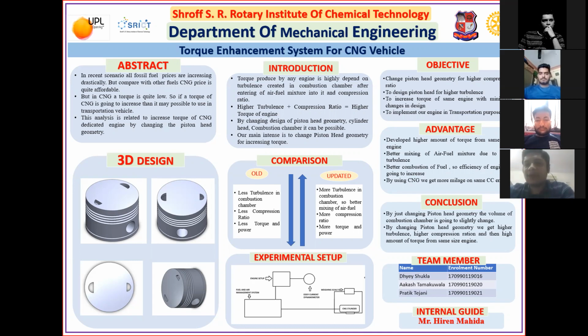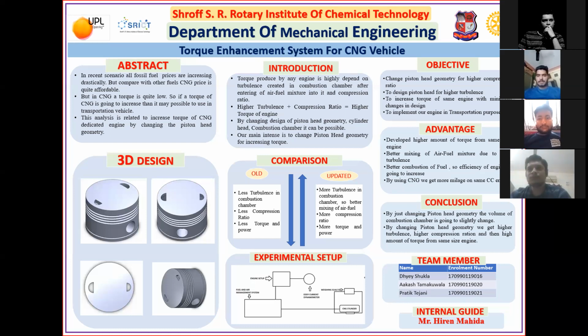Now, I hand over to Akash Tamakwala for further discussion. Thank you. Now I am going to discuss the comparison of the old design versus the updated design. In the old version, there is less turbulence in the combustion chamber, but in the updated version, there is more turbulence, so better mixing of fuel and air. In the old version, there is a lower compression ratio, but in the updated version, a higher compression ratio. In the old version, less torque and power, but in the updated version, more torque and power.